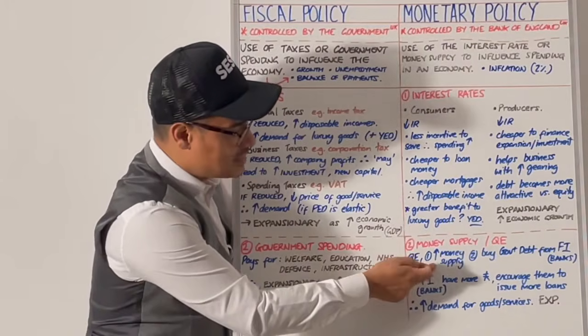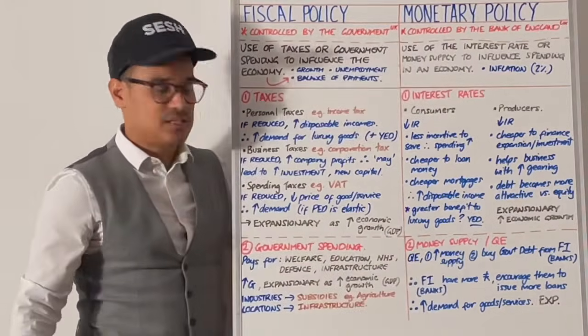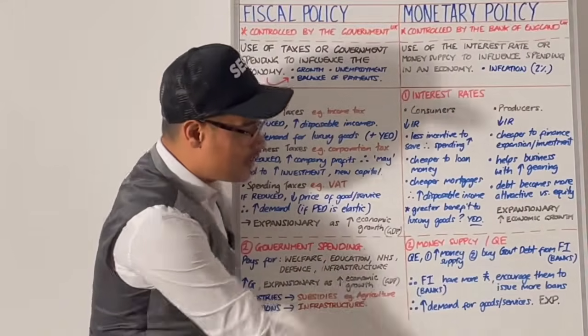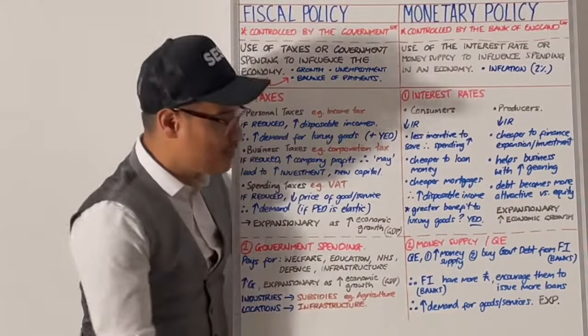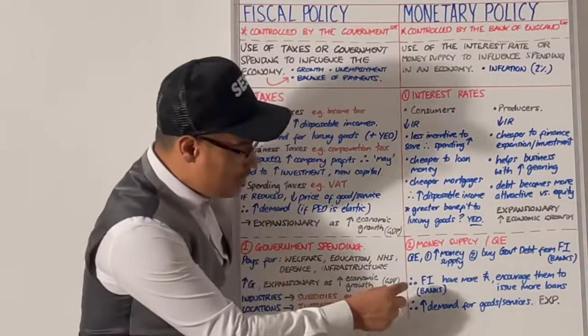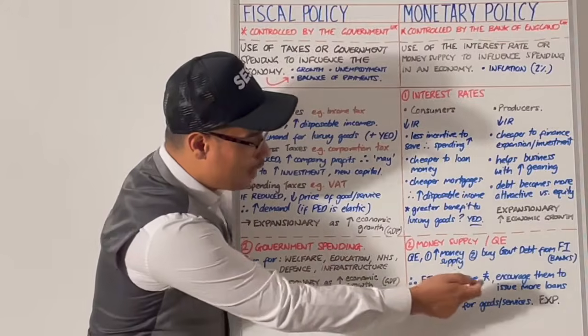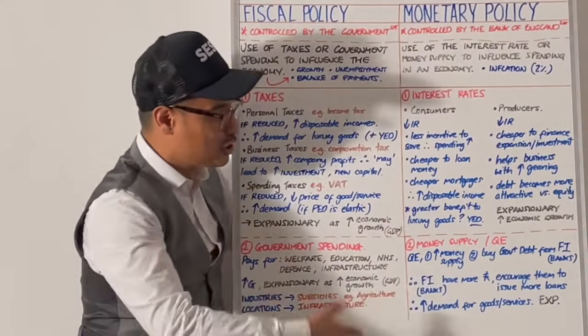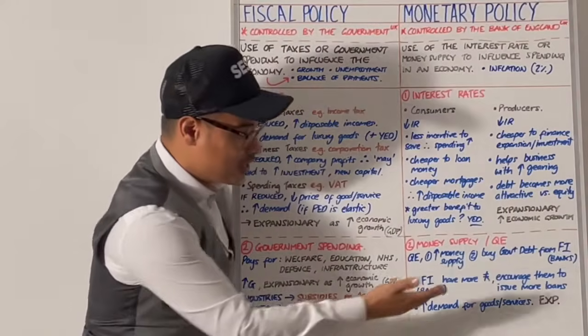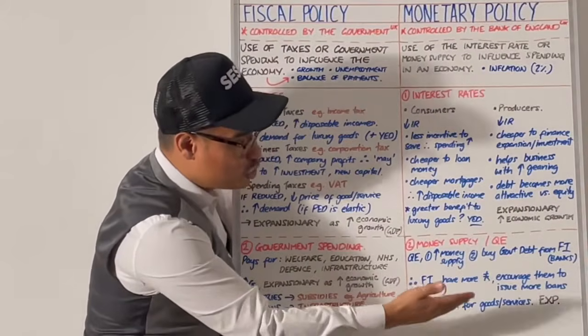So quantitative easing is essentially an increase in the money supply. The Bank of England, the central bank, creates more money electronically, and then they go and buy up government debt in secondary markets. They buy that from financial institutions, banks, and then banks theoretically should have more capital, more cash to loan out to consumers, to producers. So then it encourages them to issue more loans.